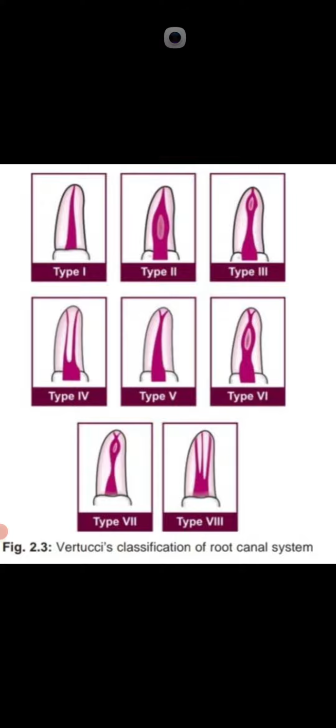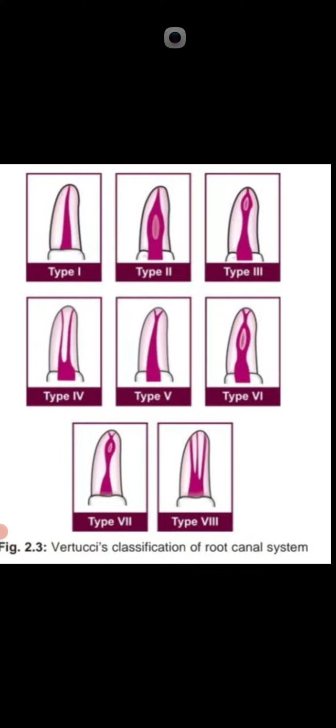And in type 7 there is 1 canal, then it becomes 2, then again becomes 1, then again becomes 2, 1 2 1 2. And type 8 is 3 canals originating and ending in 3 separate apical foramina, meaning 3 into 3. Now come to the detail.